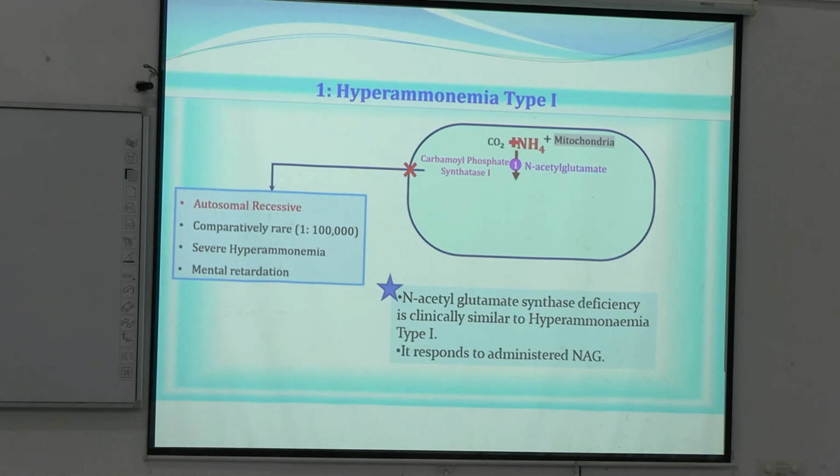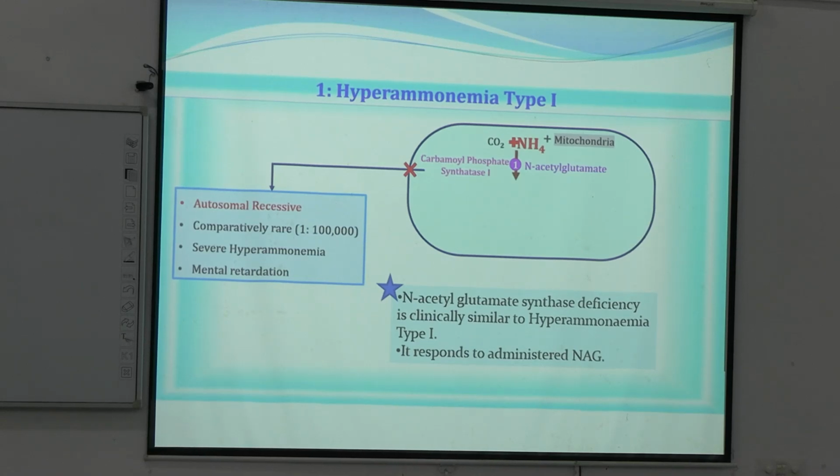Okay. Now, individual disorders. So, we know hyperammonemia type 1 is because of deficiency of the enzyme carbamoyl phosphate synthetase 1, and a few points: it is very rare. This type of urea cycle disorder is rare and it is an autosomal recessive disease.